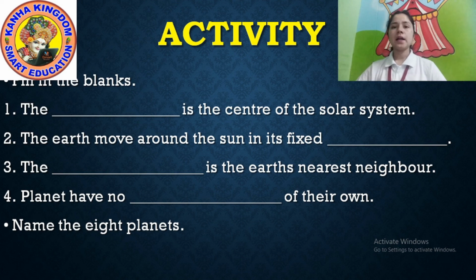Okay, planets have no dash of their own. Planets have no dash. What is the answer? They don't have what? They don't have light of their own. They use light from the sun or the moon.